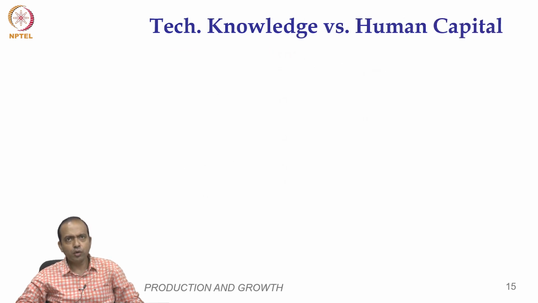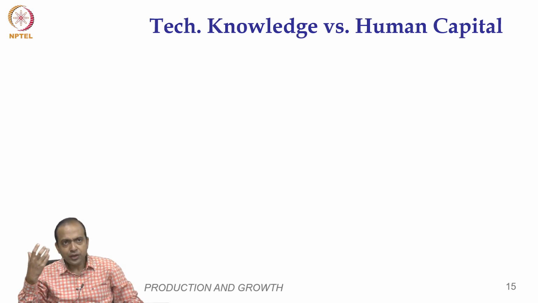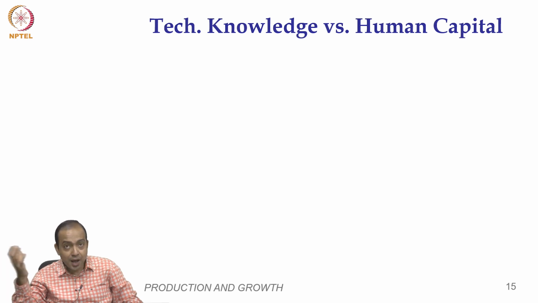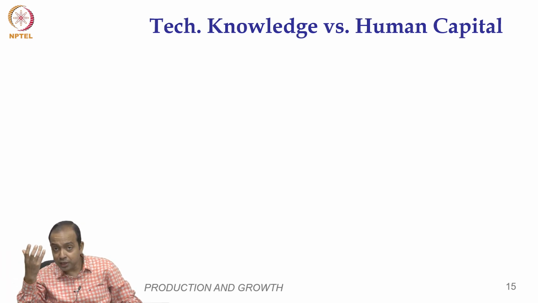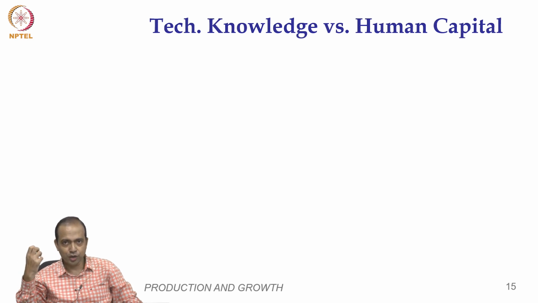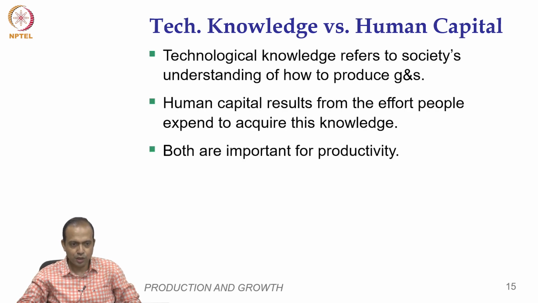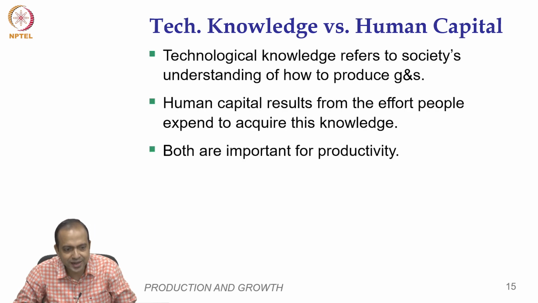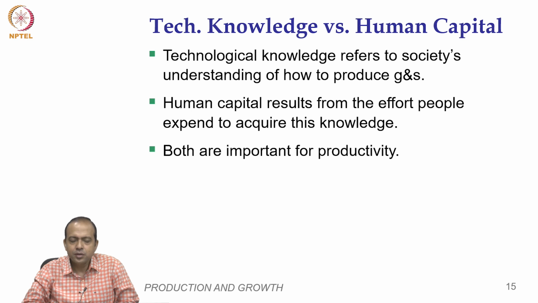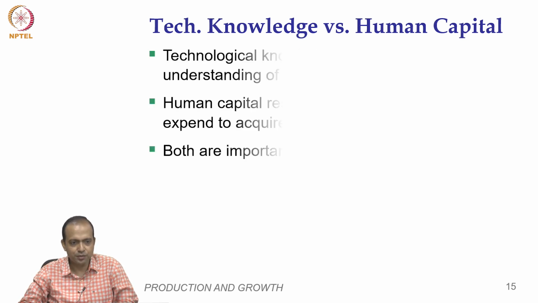So, technological knowledge and human capital are almost similar, but not exactly the same. Technological knowledge is actually the end result which comes through human capital, because human capital is the education, training, and so on and so forth. So, when you are trained, when you are educated, then technological knowledge will come. Technological knowledge refers to society's understanding, and human capital refers to the effort people expend to acquire this knowledge through training and through education. Both are important for productivity.